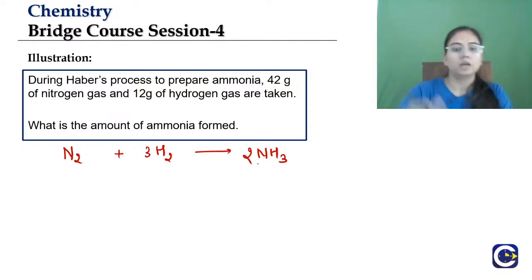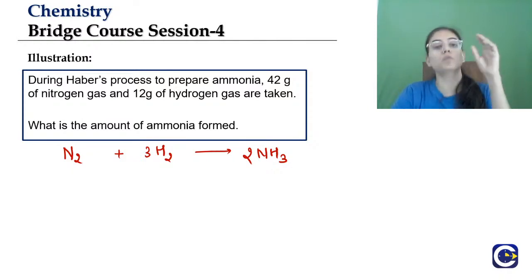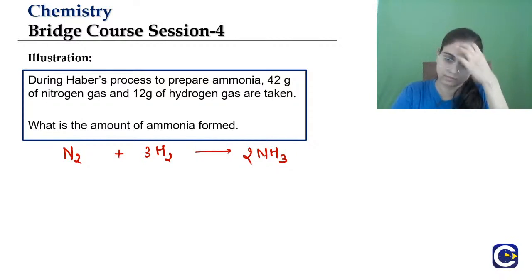Okay? Calculate the amount of ammonia if the amounts of nitrogen gas and hydrogen gas are given. So can you calculate and tell me the amount of ammonia formed? I think we can calculate, right?